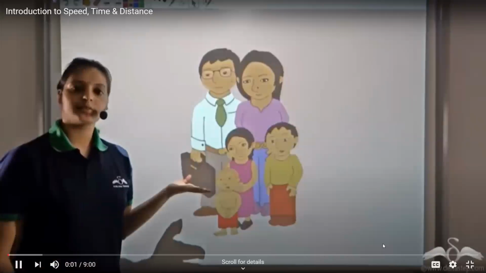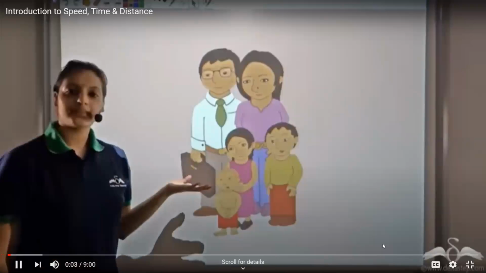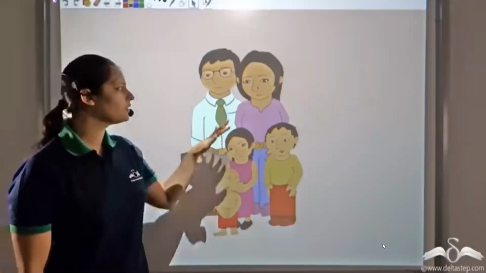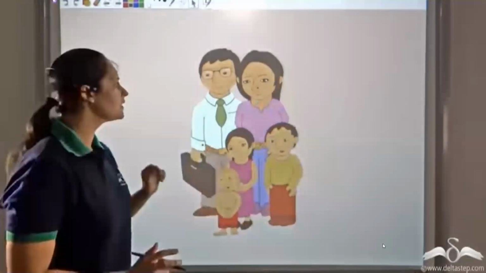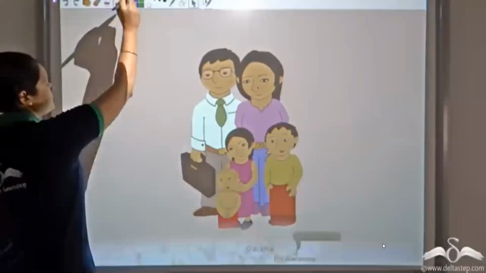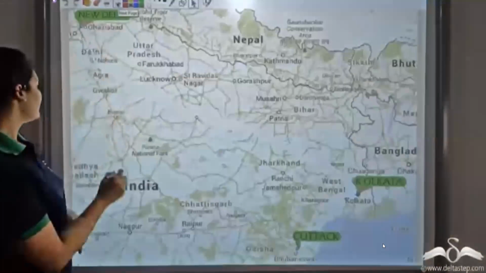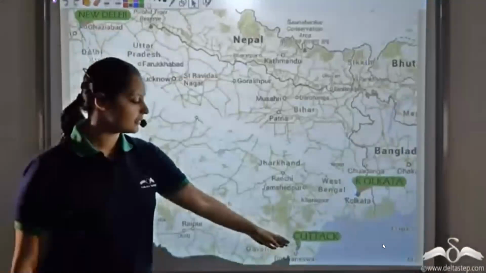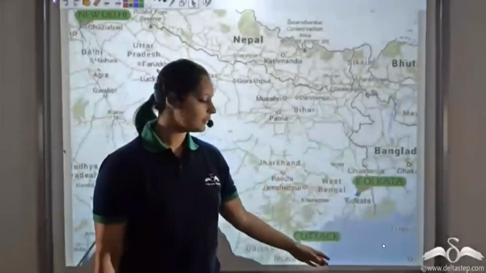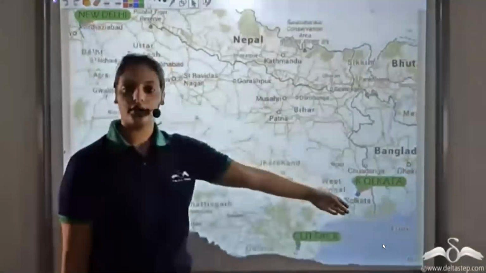This is the Chakrabarti family and they stay in Kolkata. So now they were planning a family trip and they were confused between two places, which is Cuttack and New Delhi. What they realized is that Cuttack is near Kolkata, whereas New Delhi is far from Kolkata.